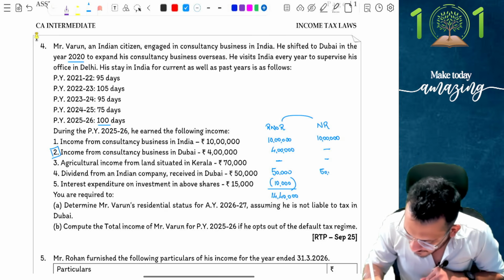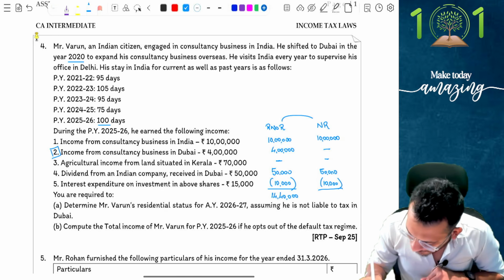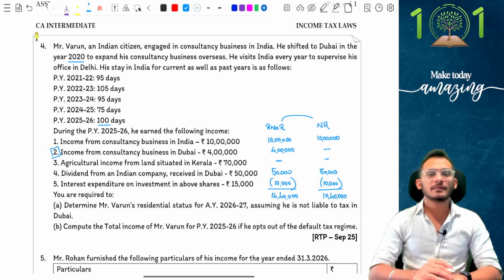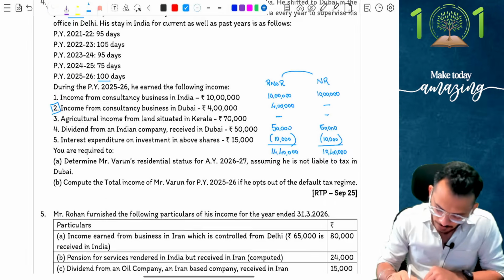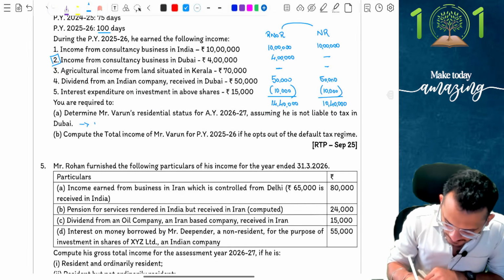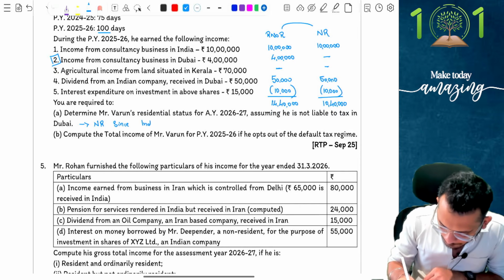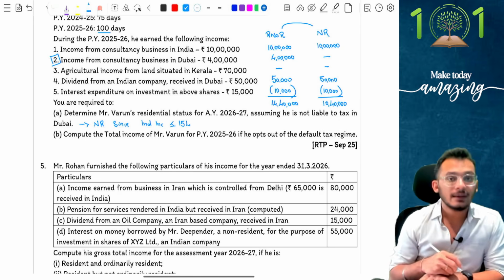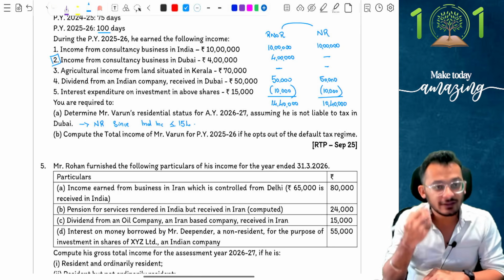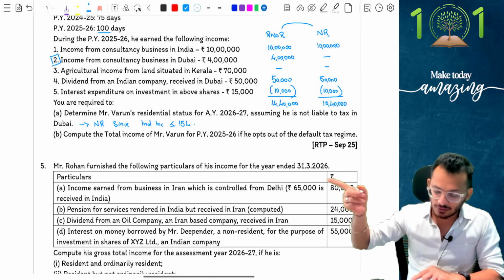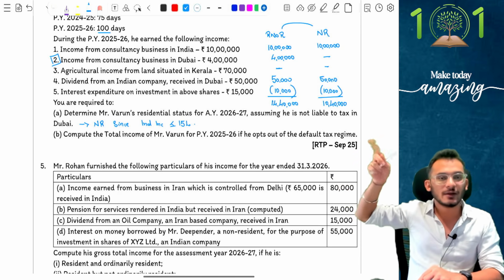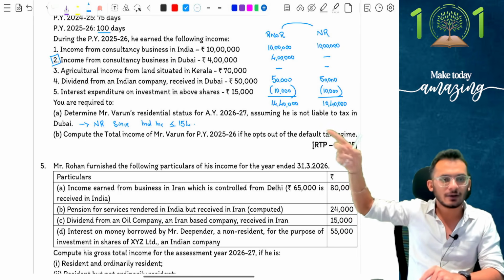This 50,000 becomes taxable and then 10,000 becomes claimable, which means the answer now becomes 10,40,000 rupees. So what is the residential status of the person? Residential status is non-resident since Indian income is less than 15 lakh rupees and basic conditions are not being satisfied. Would you care about the person not being liable to tax in Dubai? No, because again for deemed residential status also you need to have at least 15 lakh rupees, so not relevant.